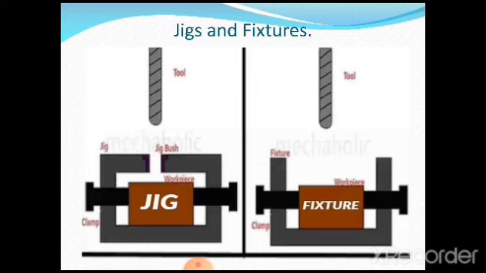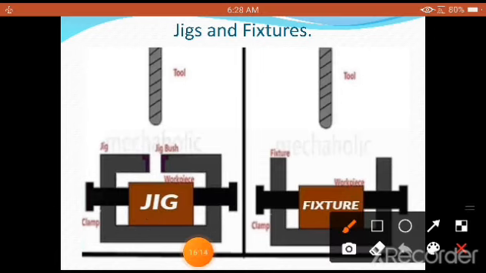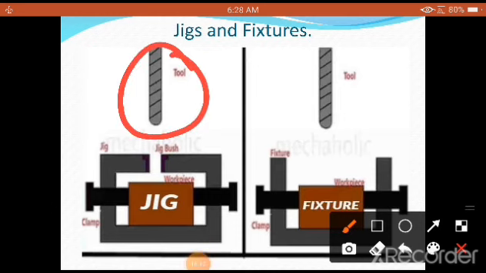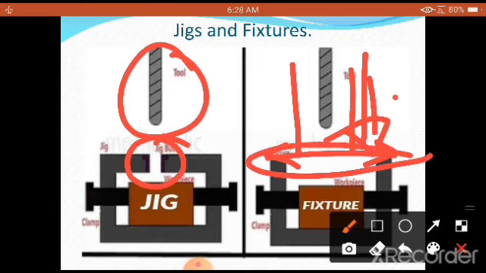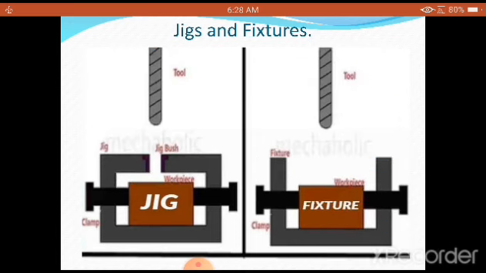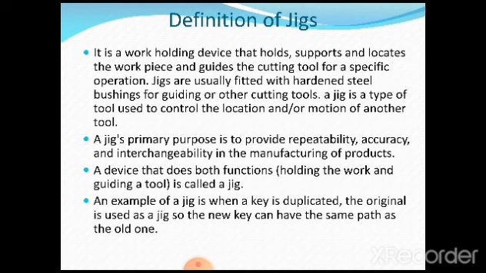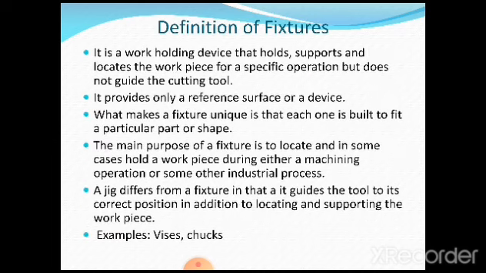See here, again I am going back for better understanding. Now the tool is guided exactly in this position, whereas in this space we don't have any guidance for this tool. This tool can be fed here also, anywhere in this space. There is no guidance for this cutting tool, whereas there is guidance for this cutting tool. That itself is the basic difference which you are going to see very clearly. It only provides a reference surface or device.